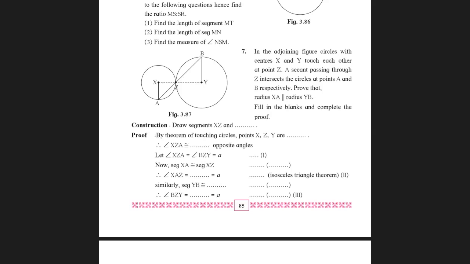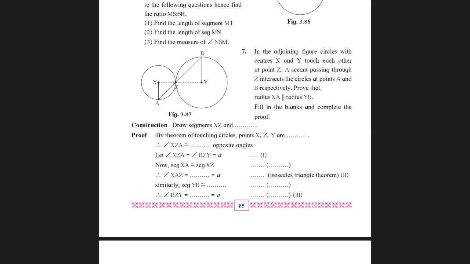Therefore, angle XAZ equals angle XZA equals A. So in that dash, you are going to write angle XZA, because of the isosceles triangle theorem. Similarly, segment YB is congruent to segment YZ. Reason: radii of the same circle.